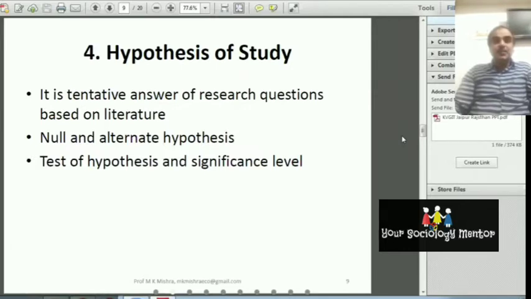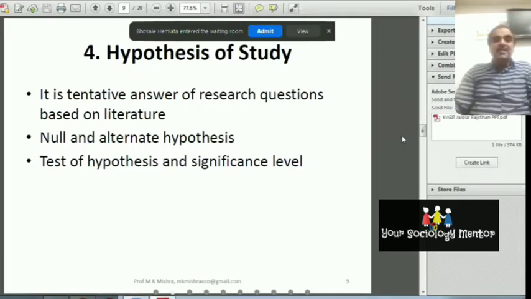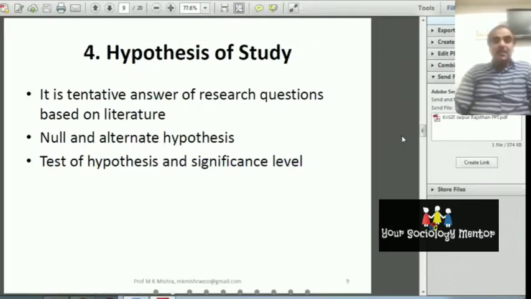Generally in social science research, we take the significance level as 5%. 5% means the researcher has a 5% fear that his or her null hypothesis will be rejected. He or she has 5% fear, which means his or her confidence level is 95%.